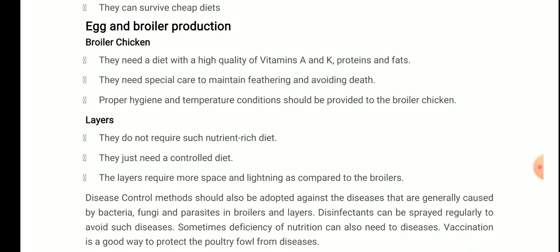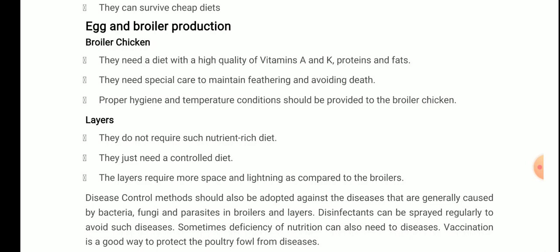Disease control methods again should also be adopted, because they are also vulnerable to diseases. Measures should be taken against the diseases that are generally caused by bacteria, fungi, parasites. Disinfectants, very important. The disinfectants can be sprayed regularly to avoid such diseases. Now sometimes the deficiency of nutrition can also cause disease, and vaccination is a good way to protect the poultry fowl from disease. Clear?